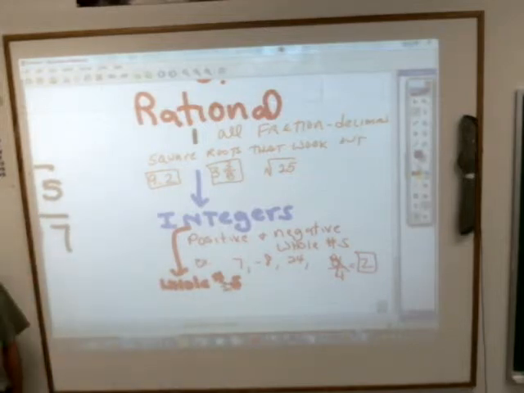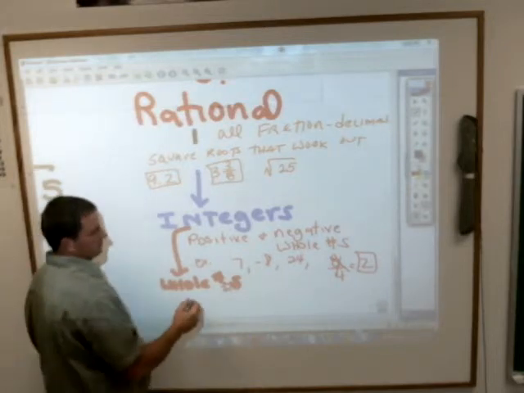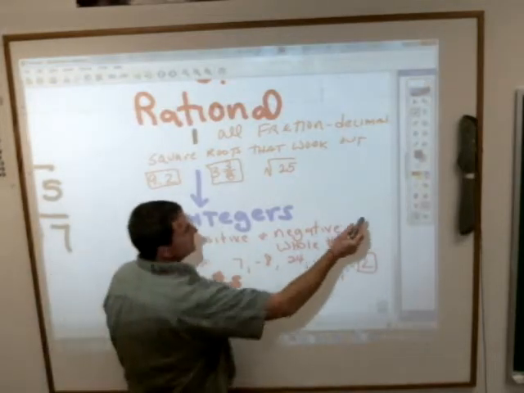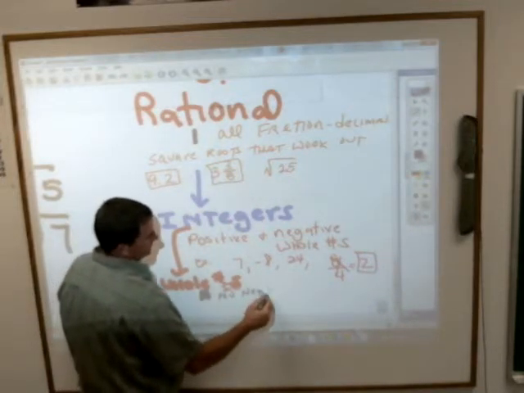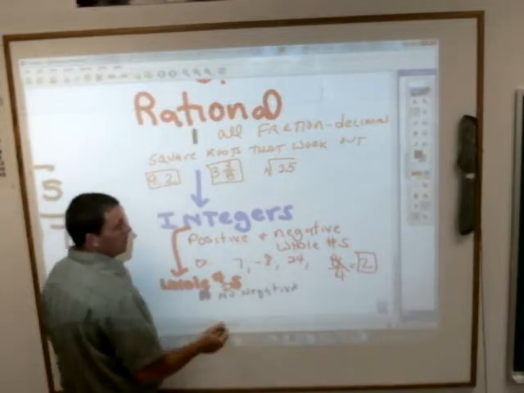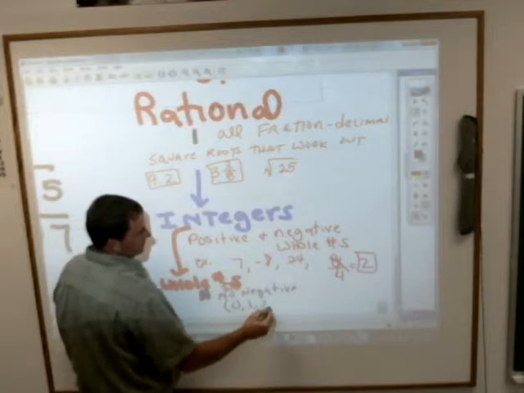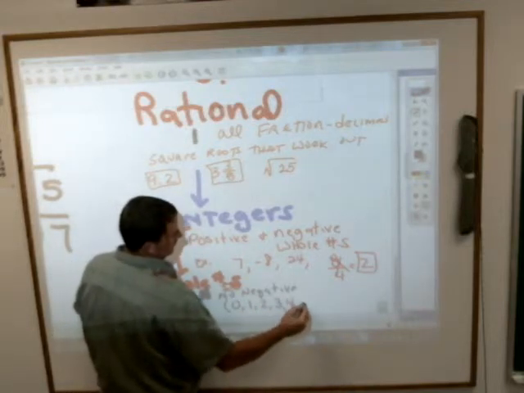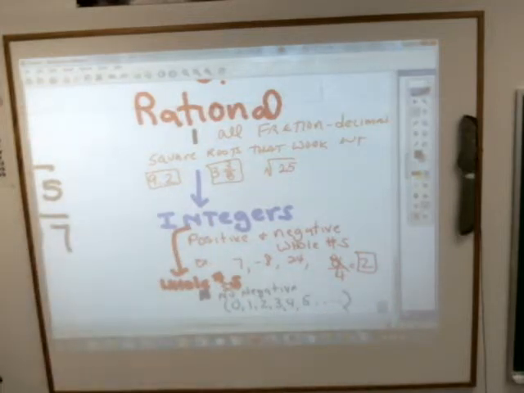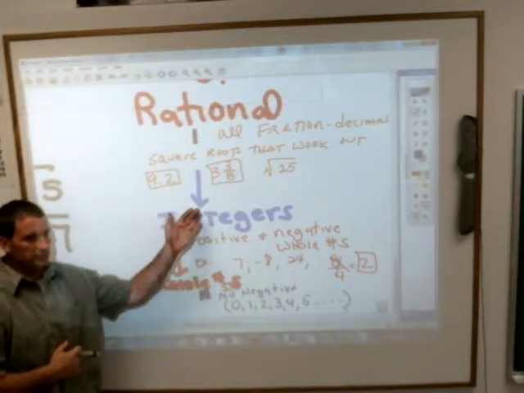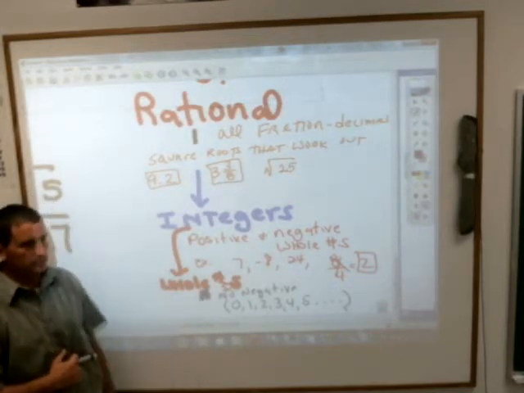Whole numbers are the same as integers except they are not negative. Right. No negatives. In other words, it is going to be all whole numbers starting with 0. 0, 1, 2, 3, 4, 5, goes on forever. The difference between integers and whole numbers is integers can be the negative numbers. Whole numbers are all the positive starting with 0.